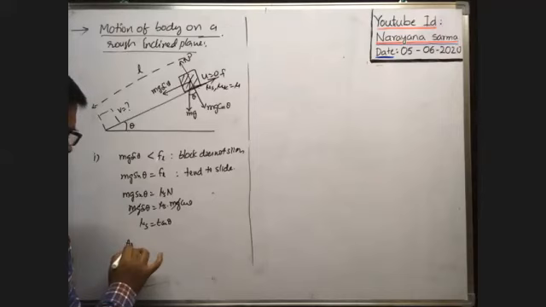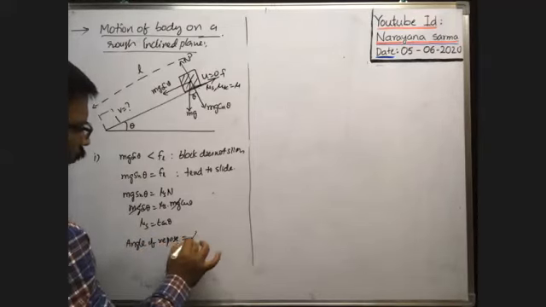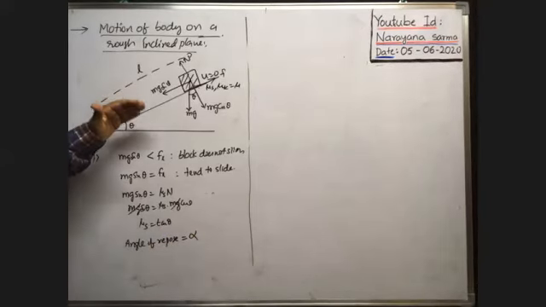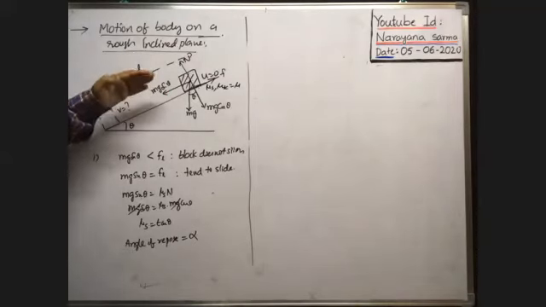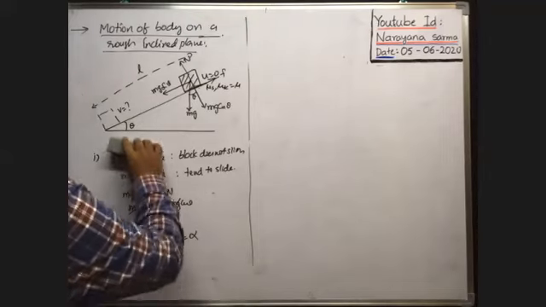So angle of repose is equal to alpha. Angle of repose means the angle of inclination at which the body tends to slide. I will explain one more point here.